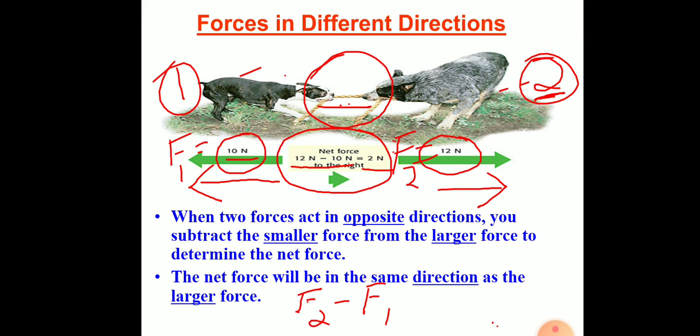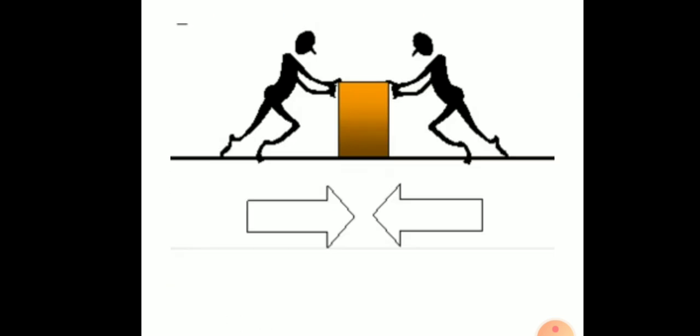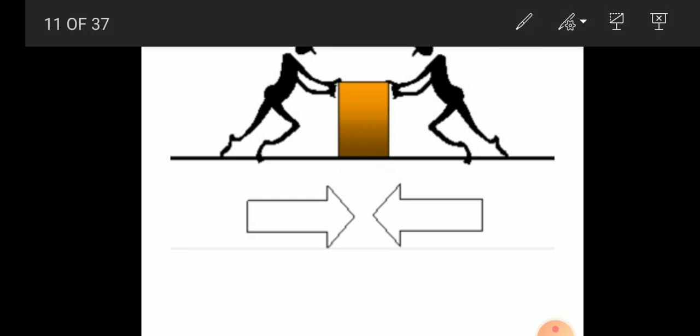calculated. Net force is calculated both when the forces are applied in the same direction and when they are applied in different directions. Now in this picture you can see person A and person B. Here person A and person B are applying force.